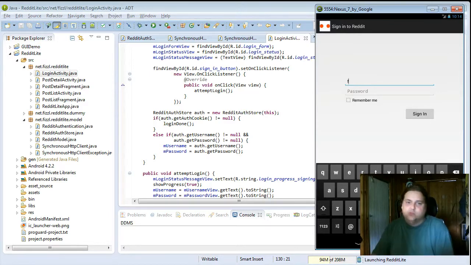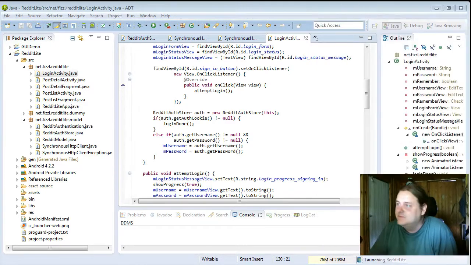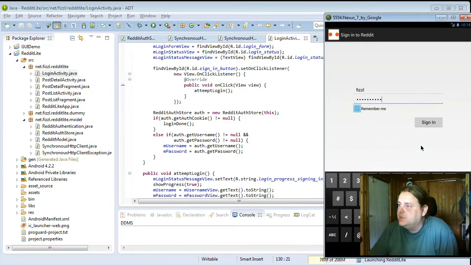Wow, this is really slow. Oh, I should probably not show my password so I don't get nice surprises in my Reddit. So I'll just type my password off screen. Remember me, and let's try to sign in.